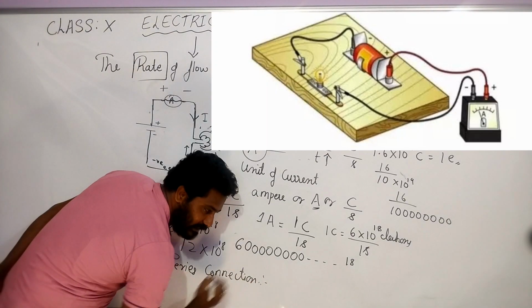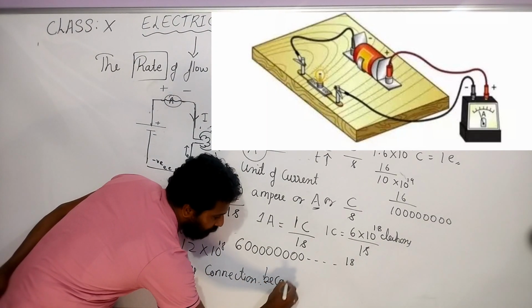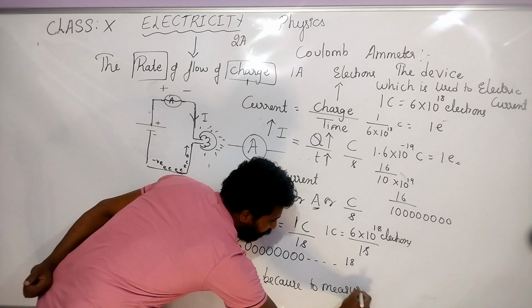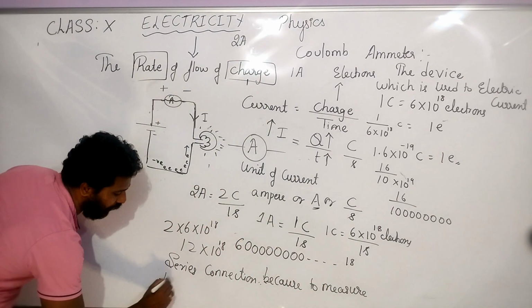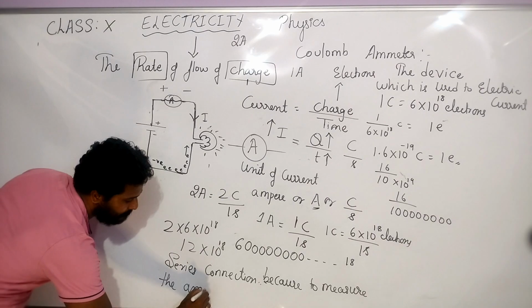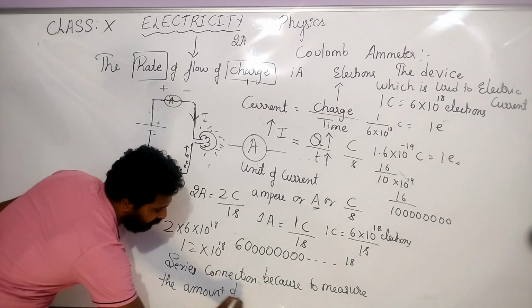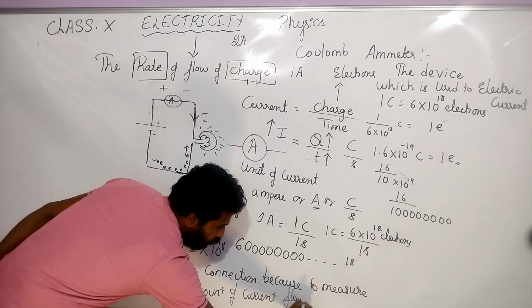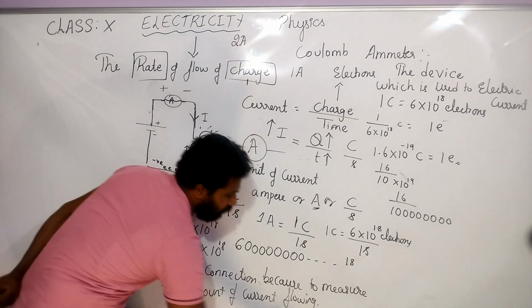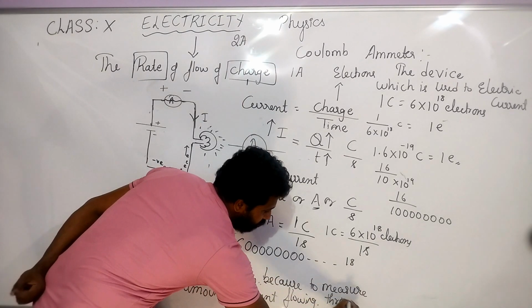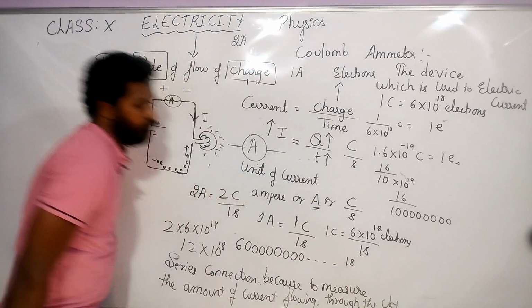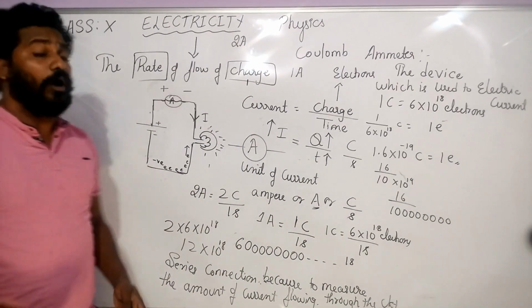Because it is connected in series to measure the amount of current flowing through the circuit. Very, very important. You have to note it down.